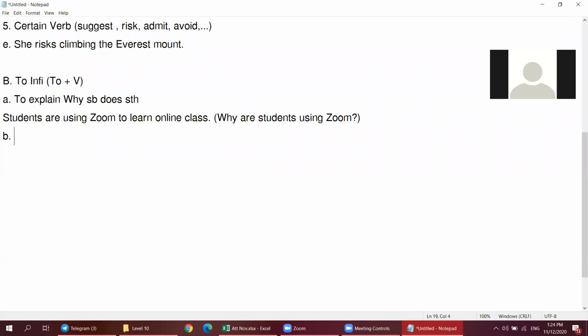Okay, B, in gerund it is used after a preposition, but in to infinitive, we use it after an adjective. I guess you know adjective, right? We have good, we have bad, we have clever, we have beautiful. The word that modifies a noun we call adjective.